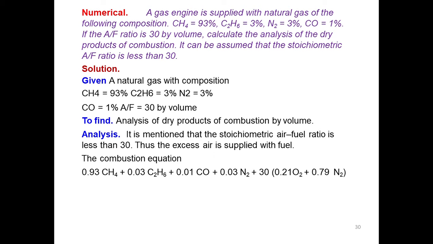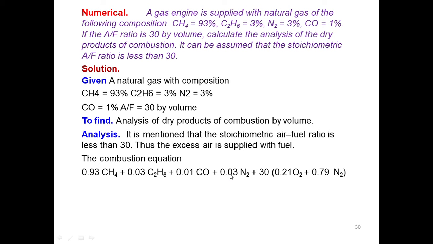So if I am supplying one mole of fuel, then how much CH4 am I supplying? Because it is 93%, I can say that 0.93 moles of CH4 I am supplying. 3% C2H6 is there, so 0.03 C2H6 we are supplying. 1% CO is there, so 0.01 multiplied by CO, that much CO we have for reaction.